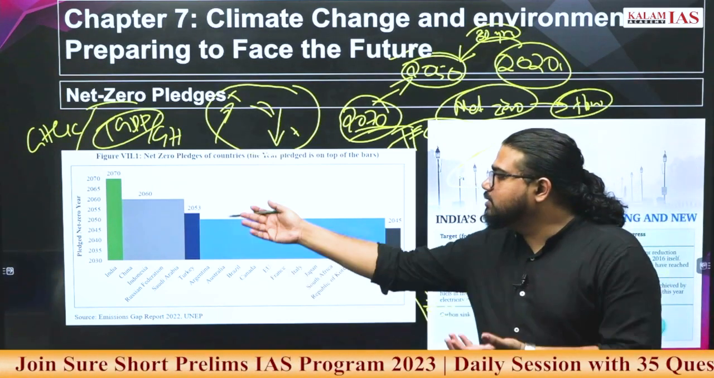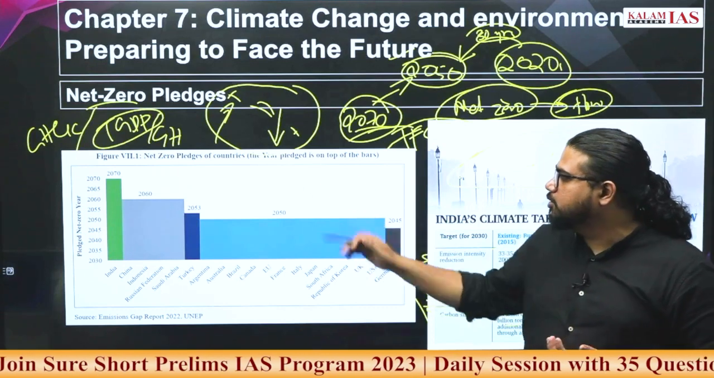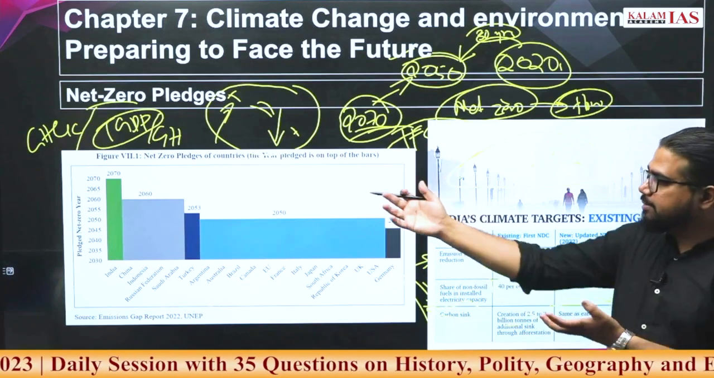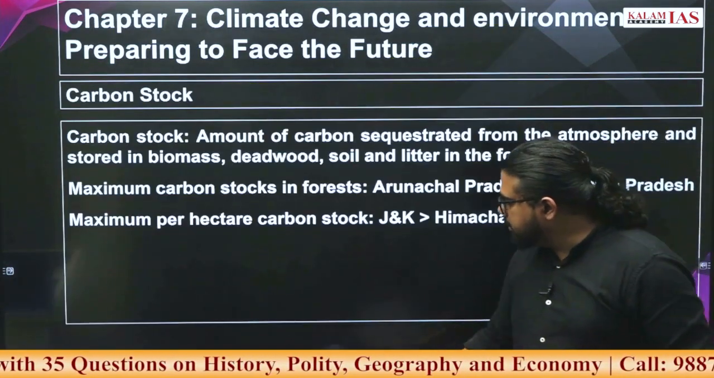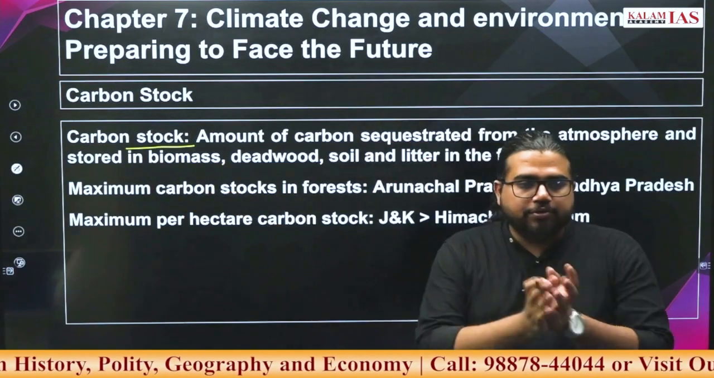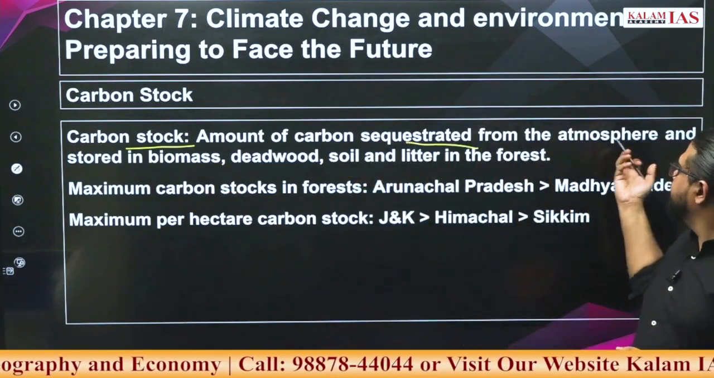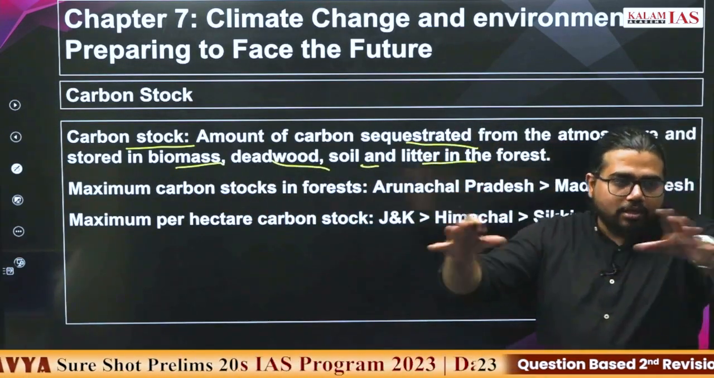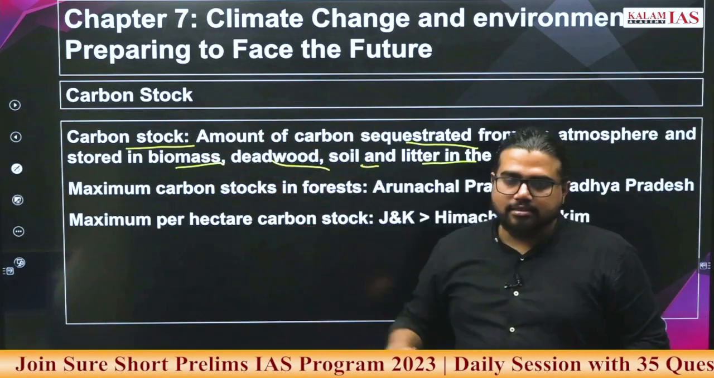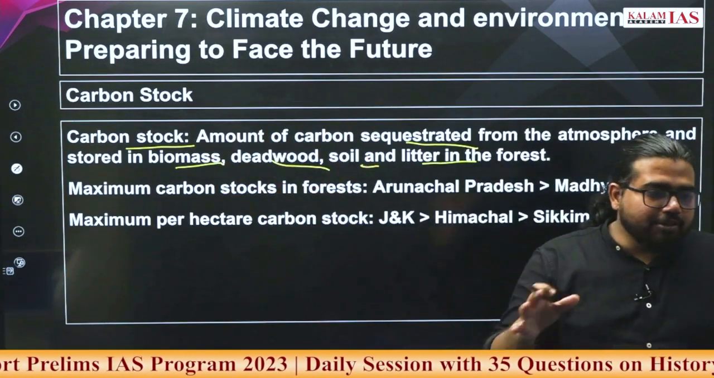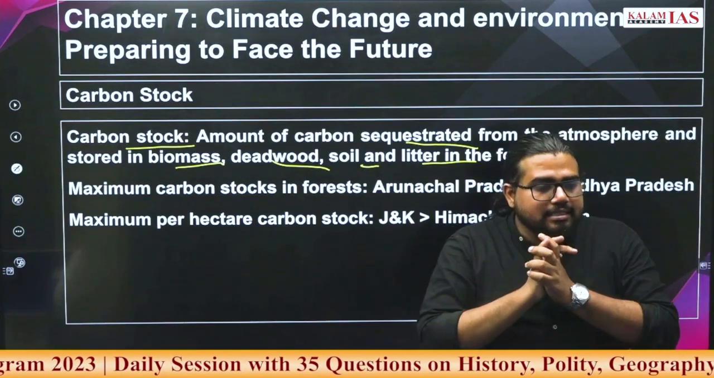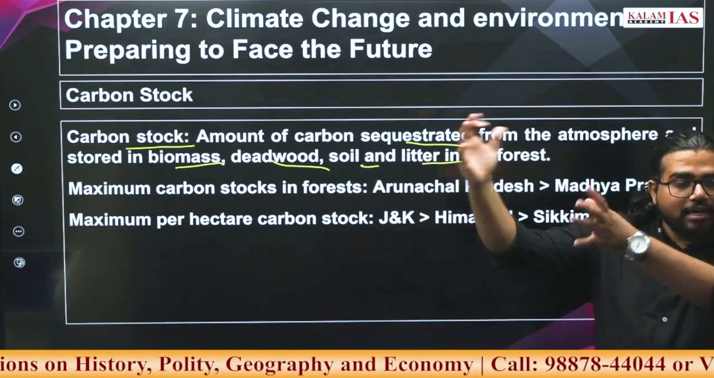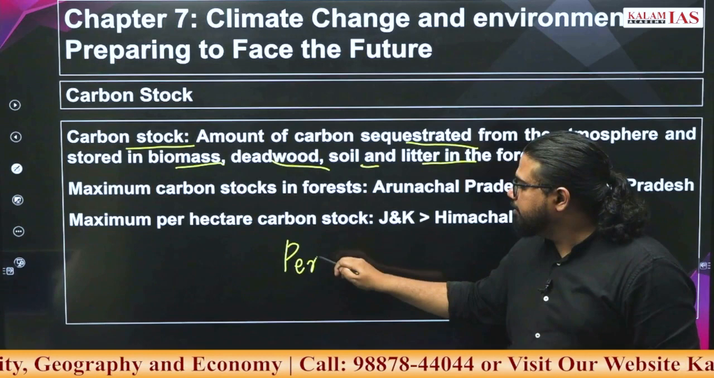These are different countries and their target years for net zero emissions. Not too important, but at least you should know India's emission targets. What is carbon stock? The amount of carbon that is sequestered from the atmosphere and stored in biomass, dead wood, soil and litter. This total carbon quantity is called carbon stock. In which kind of ecosystem will this carbon stock be highest? In forest it will be higher, but higher still in permafrost. What is permafrost?